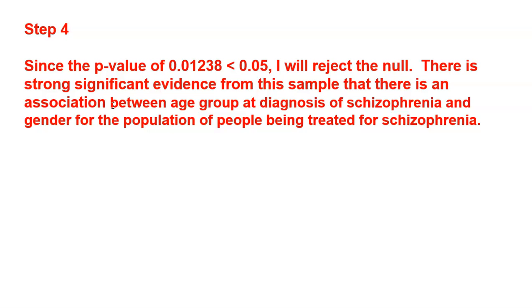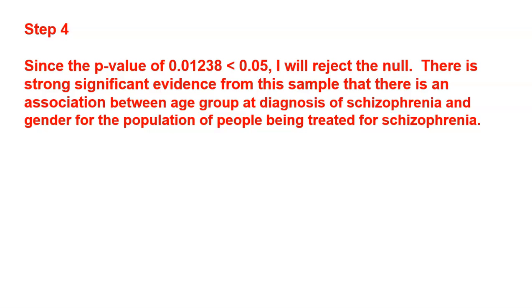This to me is significant. There is strong significant evidence from this sample that there is an association between age group at diagnosis of schizophrenia and gender for the population of people being treated for schizophrenia. At 5%, I'm going to reject the null, and when you reject the null, that means there is evidence for the alternative. My alternative was that there is an association between age group at diagnosis of schizophrenia and gender. Remember, when you conclude a test, you're saying it's true for your entire population, which is people being treated for schizophrenia.